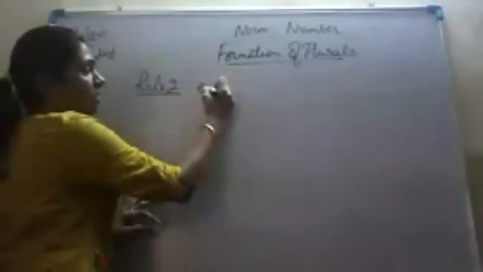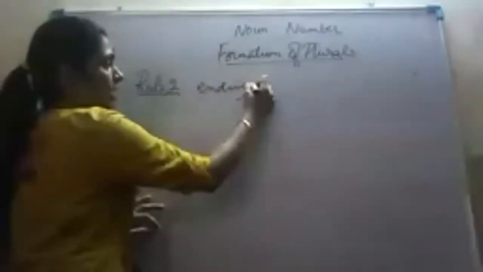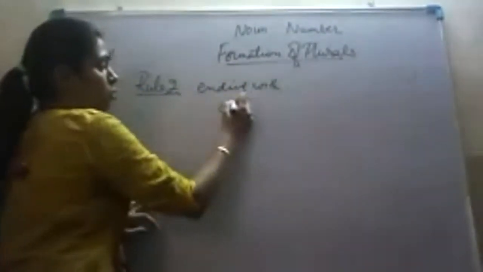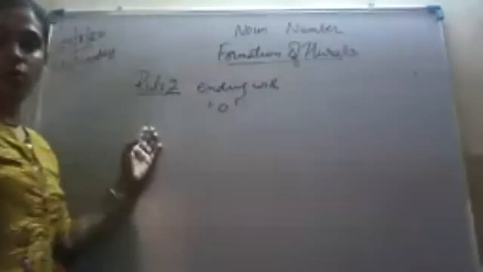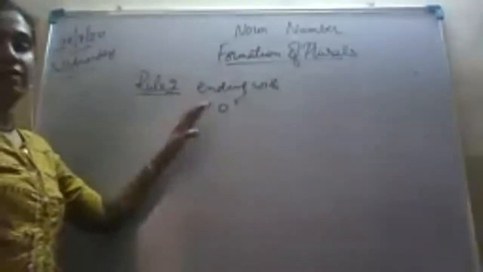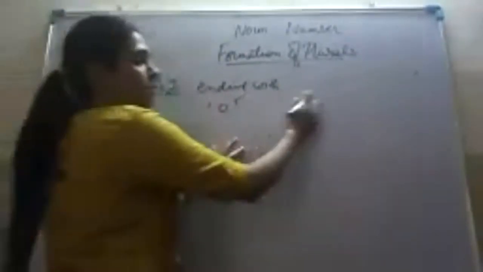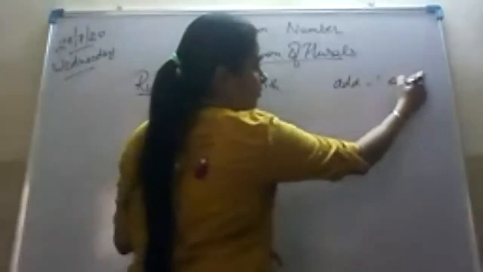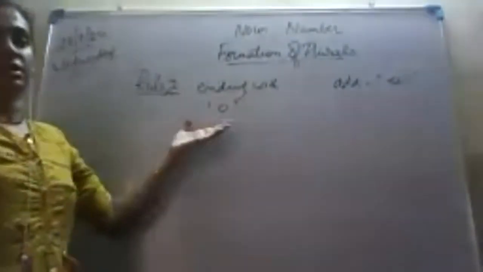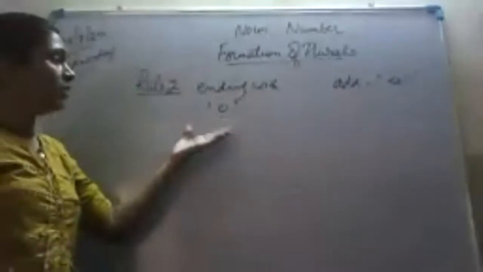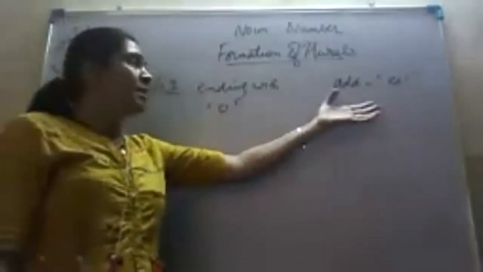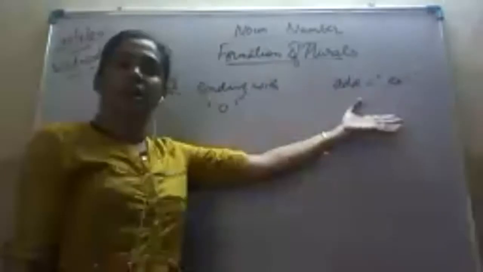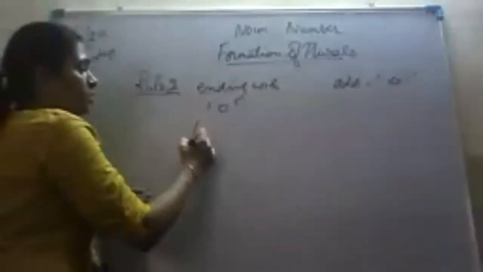Rule number 3 says that a noun ending with O is a noun. Singular nouns ending with O form their plurals by adding es. The noun which ends with O forms a plural by adding es at the end of the word. For example, potato.